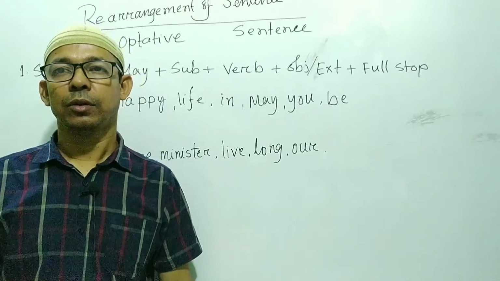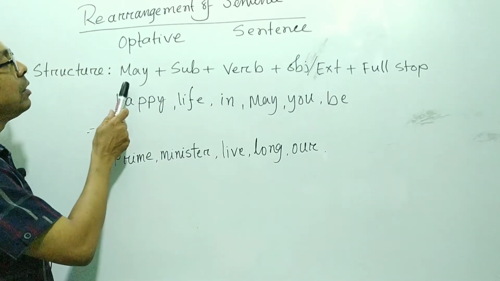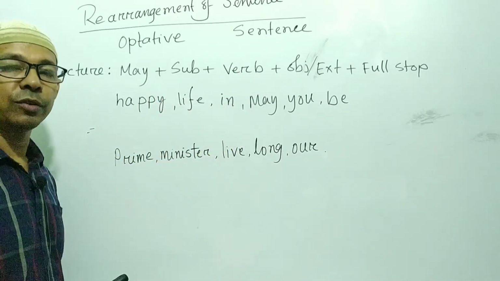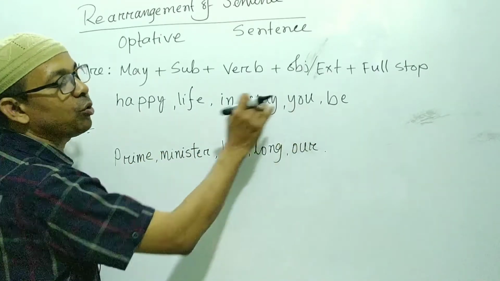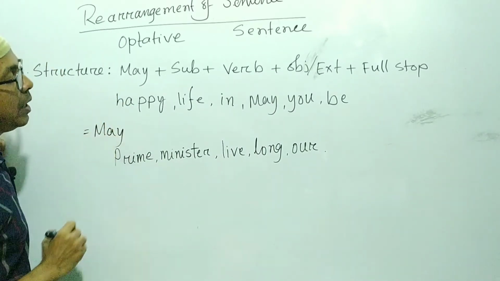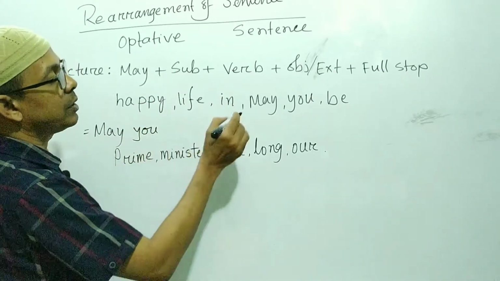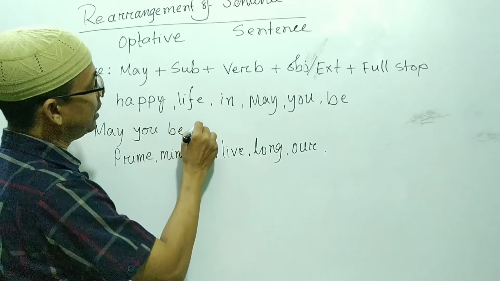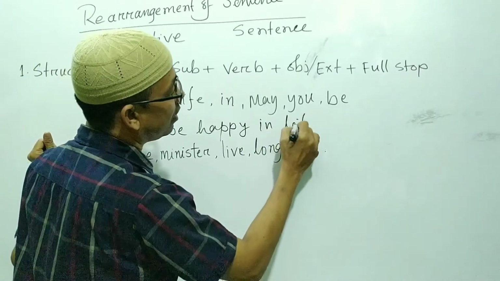Now the optative sentence. The structure will be like this: may, then subject, verb, object or extension, and at last a full stop should be given. Okay: happy life in may you be. Write at first may, then subject you, may you, then be verb, may you be, then happy in life.